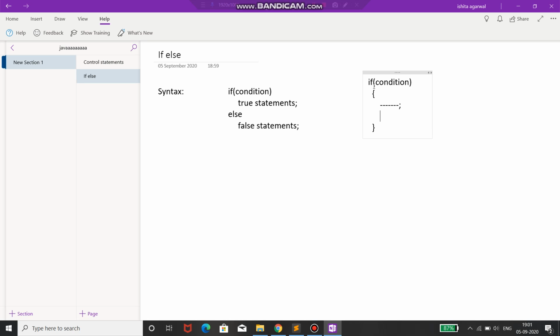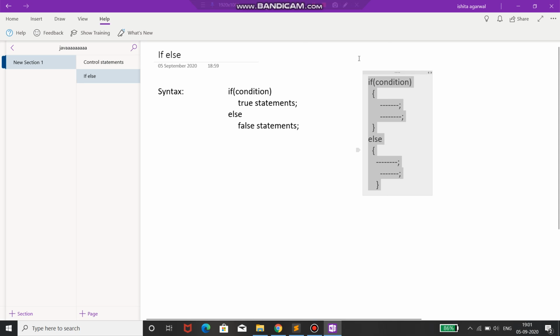Then again if you want to write something, write it and a semicolon. Then after if we have the else, which also contains the same curly braces. You can write anything here, semicolon, then again anything and semicolon, and then we close the curly bracket of else. So this is the syntax for multiple if else.